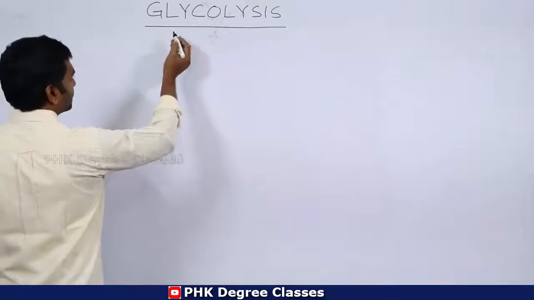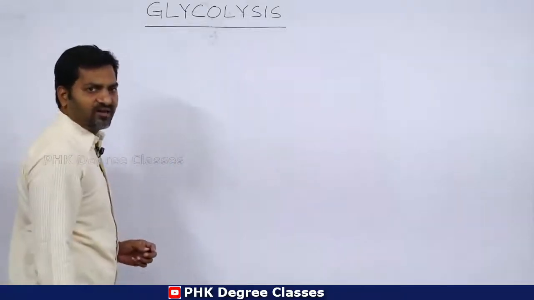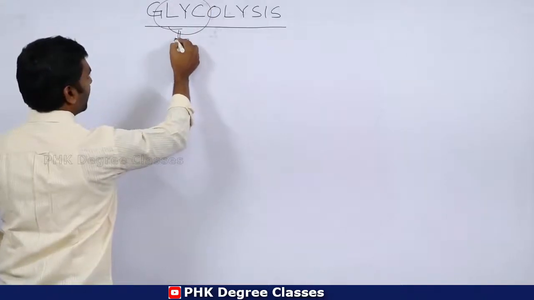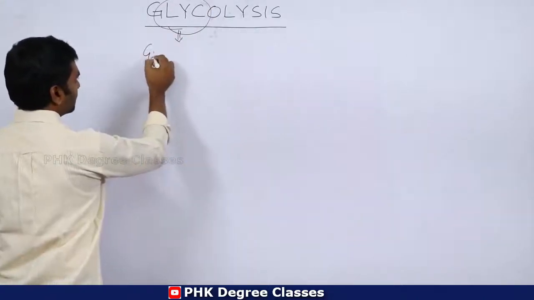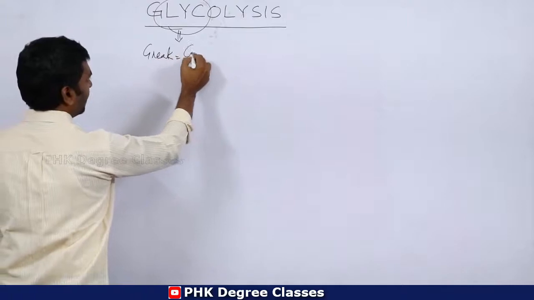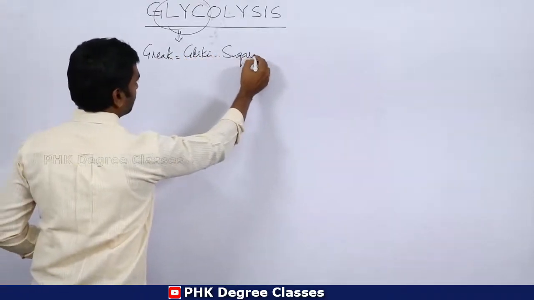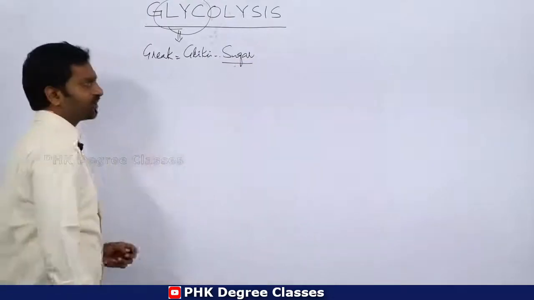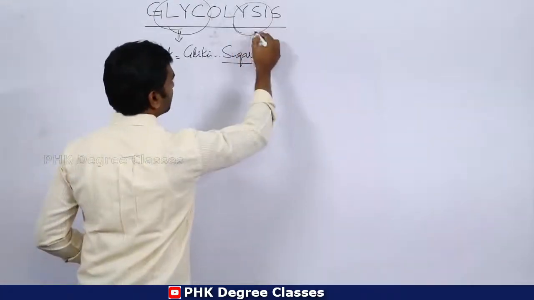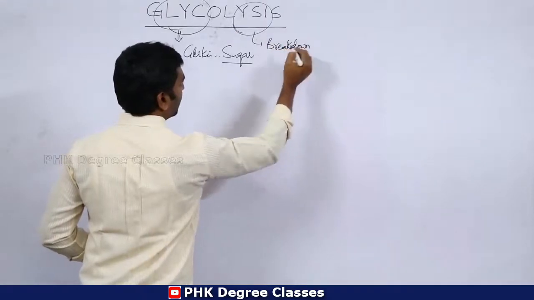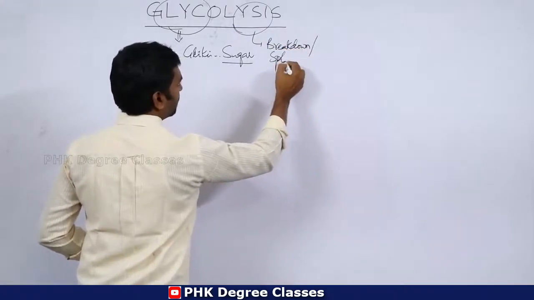In glycolysis, the technical or literal meaning of glycolysis is: glyco, or glykis, is a Greek word. In Greek, glykis means sugar, whereas lysis indicates breakdown or splitting.